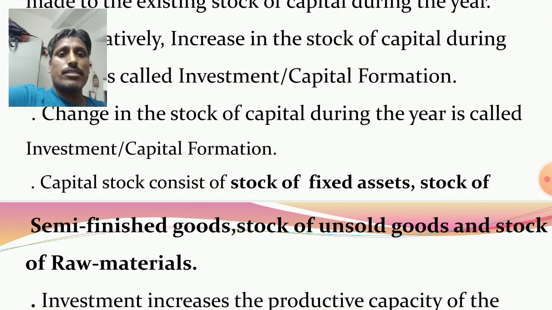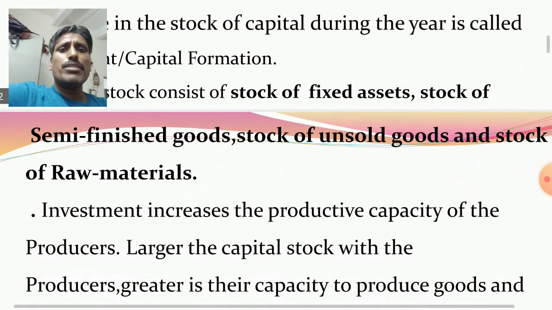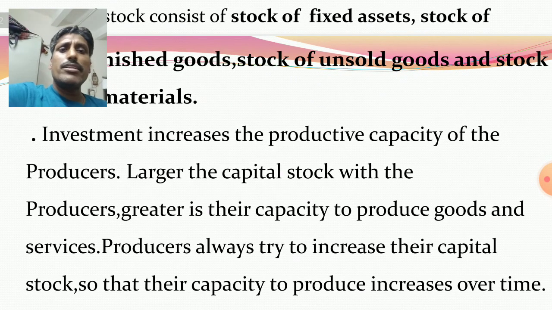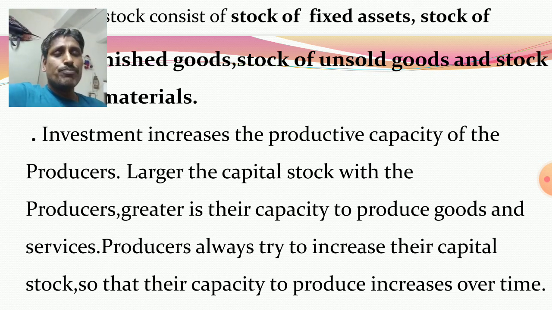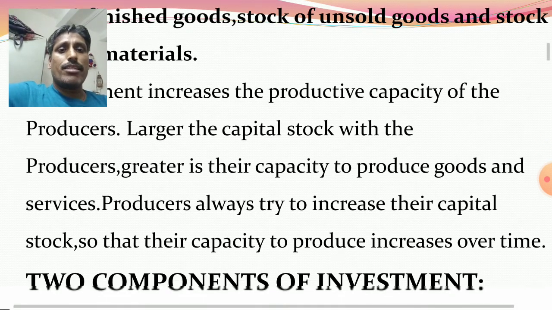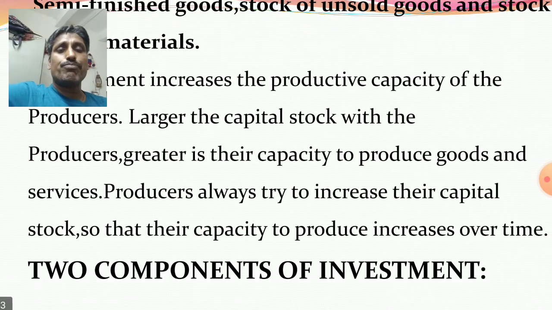So basically, we know that investment increases the productive capacity of the producers. Those producers having more capital stock can produce more quantity of goods and services. So each and every time the producers try to increase their capital stock, so that productive capacity increases. It means they produce more and more quantity of goods.